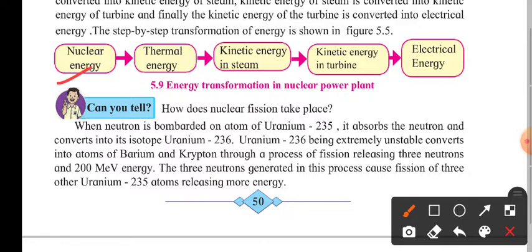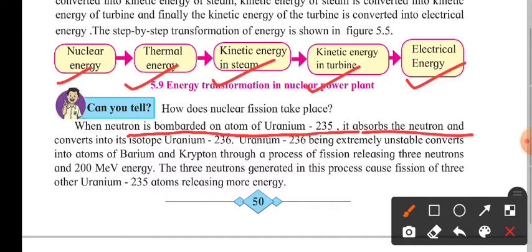Further is nuclear energy, then the thermal energy, kinetic energy in turbine, and then the electrical energy. The concept is the same. Here a neutron is bombarded on an atom of uranium 235, and that uranium 235 absorbs the neutron and converts into an isotope, uranium 236.